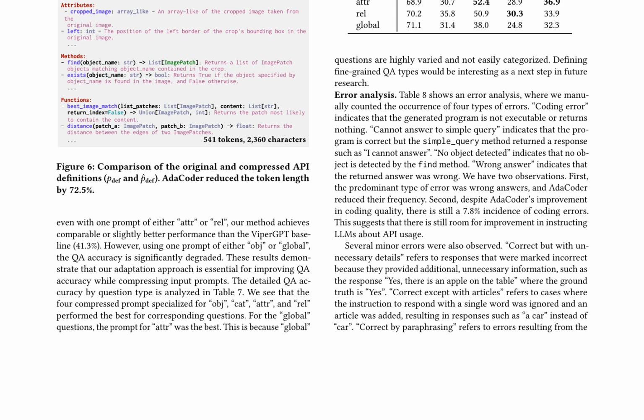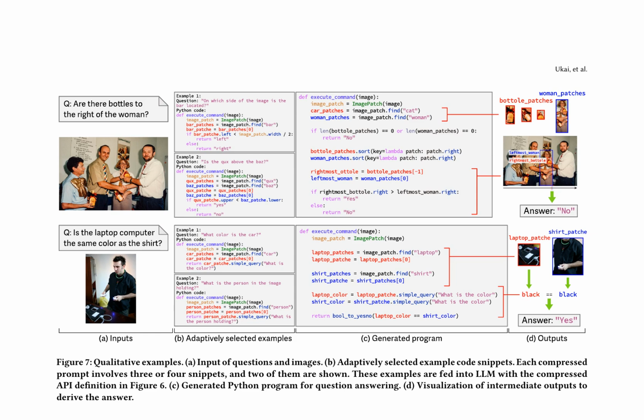Figure 7 presents qualitative examples of programs generated using AdaCoder, a framework that leverages a large language model, LLM, with a compressed API definition to produce Python programs for question answering. The input consists of questions and images, which are fed into the LLM to adaptively select example code snippets. These snippets are then used to generate a program that is executed to derive the answer, with intermediate outputs visualized